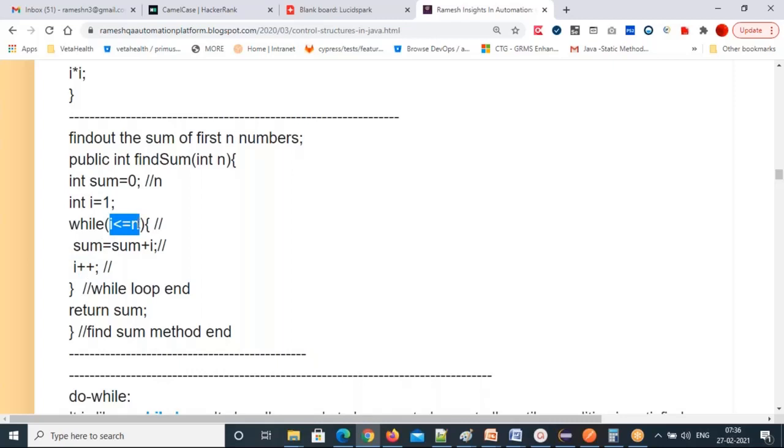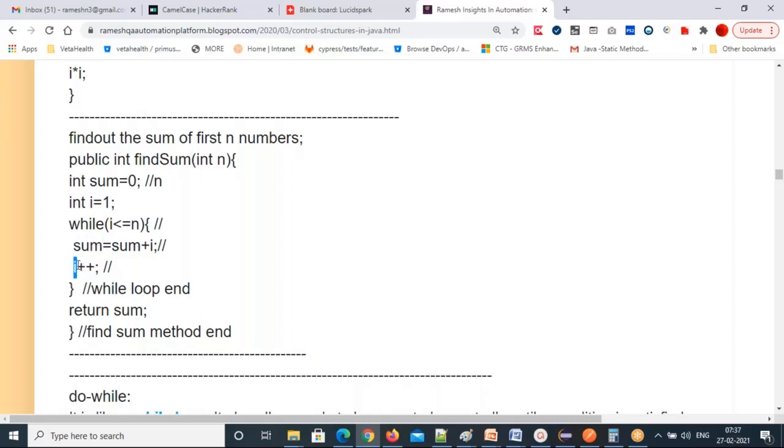Suppose you assume the n value you have taken is 10, right? So what will happen? Now I value is 2, and 2 is less than or equal to 10. I am assuming I have given n as 10. So 2 less than or equal to 10, true, it comes inside. So this statement will execute. Now what is the previous sum value? 1, right? 1 plus, what is the I value now? 2. So 1 plus 2, that is 3. So the sum value changes to 3. It will store sum value 3 now.